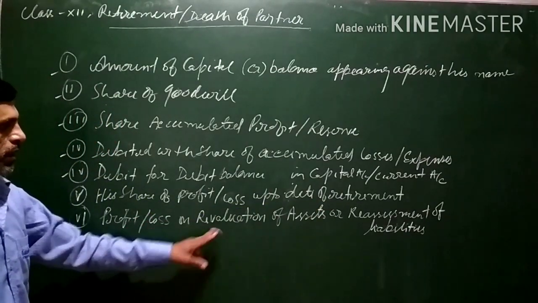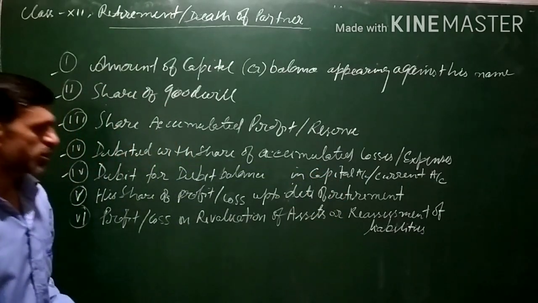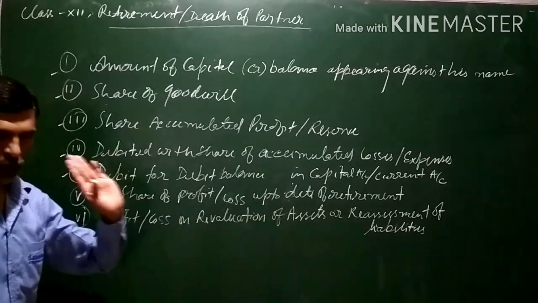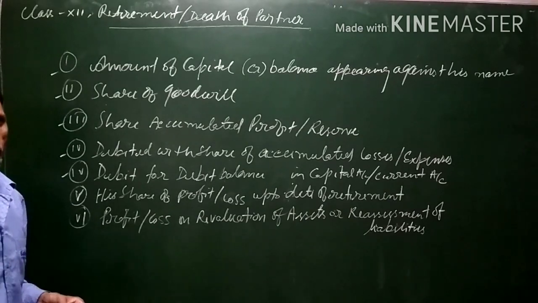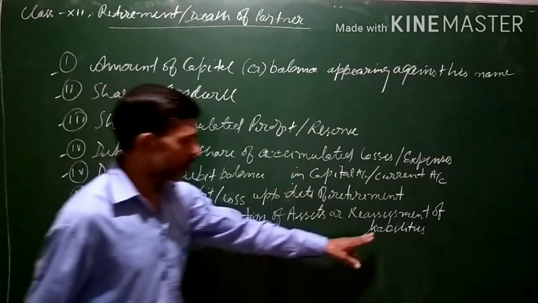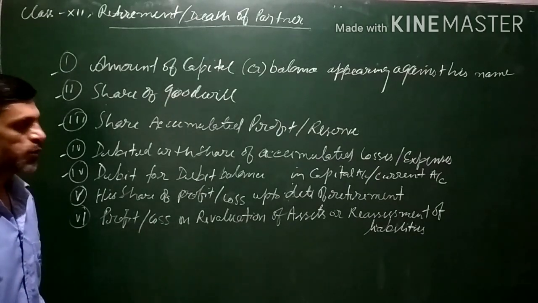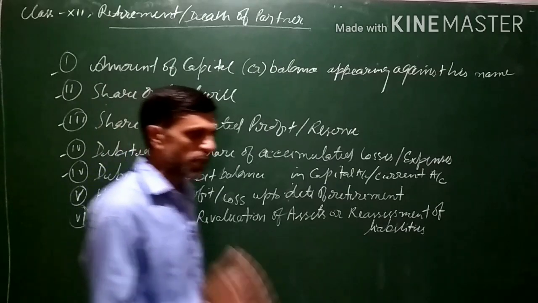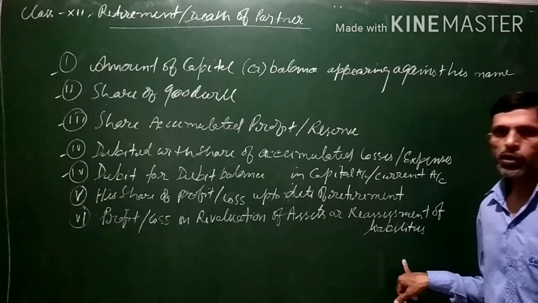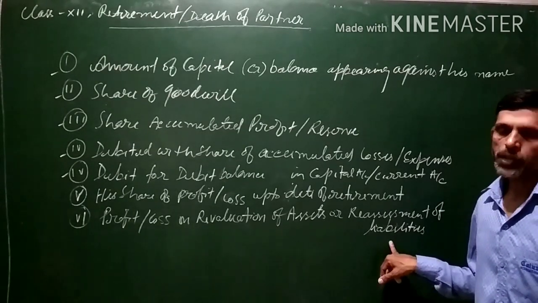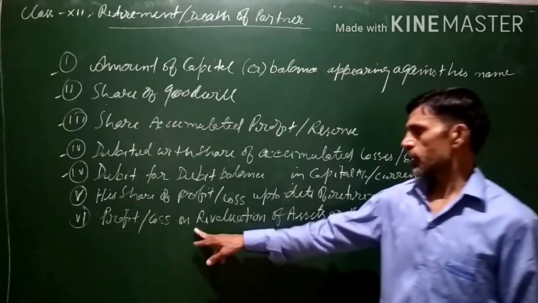It means that the assets and liabilities are revalued. New value of the asset or the liabilities is calculated. Sometimes the value of the asset may appreciate, and sometimes there may be some depreciation. Similarly, the liabilities may not be the actual liabilities. Sometimes the actual liabilities may be different from what is appearing in the balance sheet. Sometimes the liabilities may be more than what is appearing in the balance sheet, and sometimes it may actually be less. In this case, revaluation account is prepared.